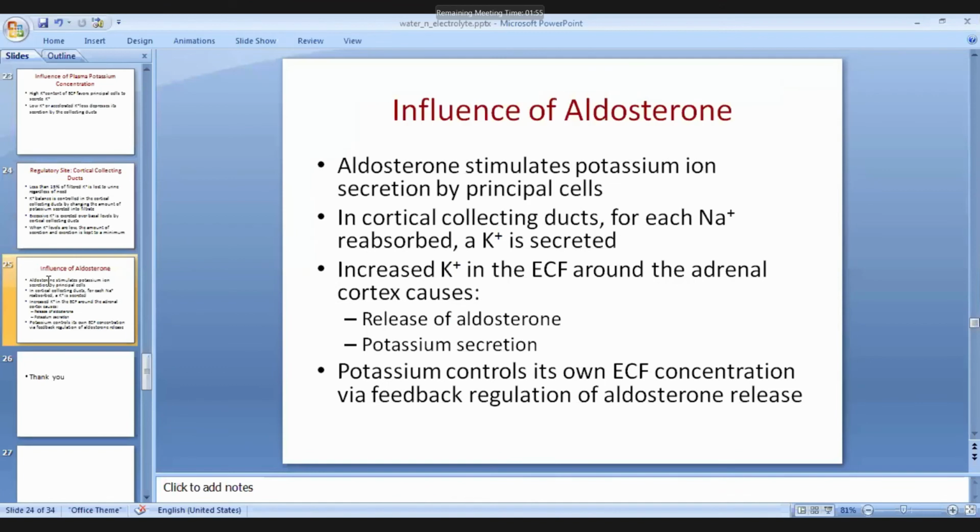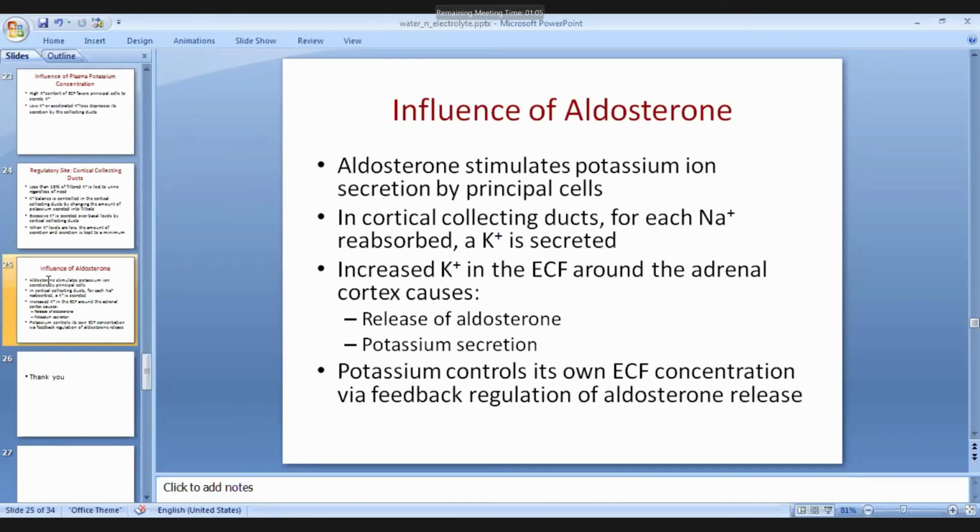Influence of aldosterone on potassium: it stimulates potassium ion secretion by principal cells. In collecting ducts, for each sodium reabsorbed, potassium will be secreted. When there is an increase of potassium level, the adrenal cortex releases aldosterone, causing potassium secretion. So potassium controls its own extracellular fluid concentration by feedback regulation of aldosterone release. When there is more potassium, it gives feedback for more aldosterone to be released. In this way, the balance of potassium occurs, and for sodium there is a different mechanism.